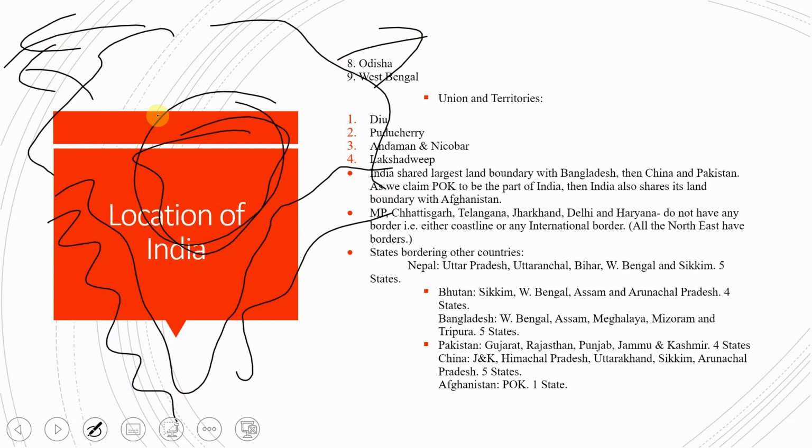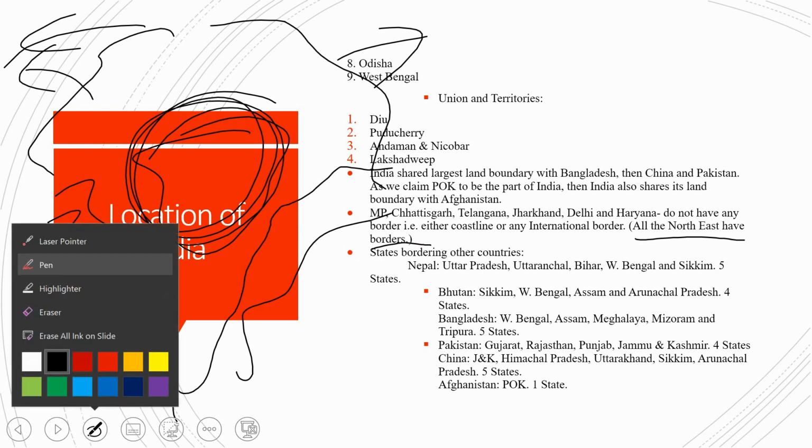And all the northeastern states have borders that touch other international countries, okay? And states bordering with countries, which are the states that are touching the border with the other countries, okay.